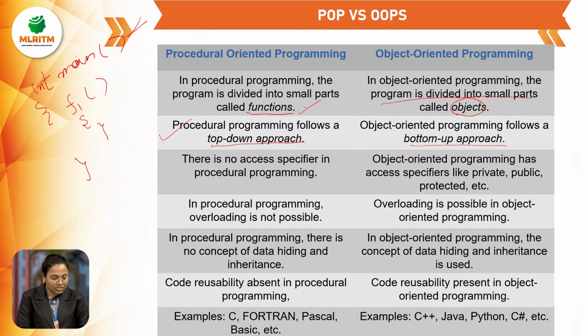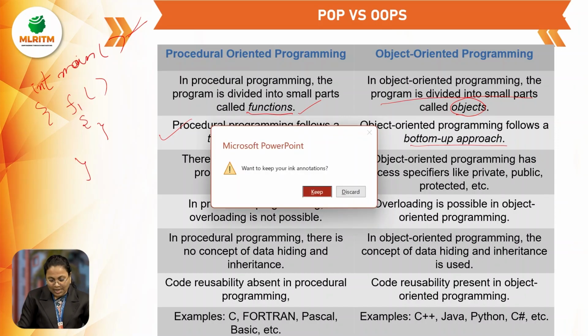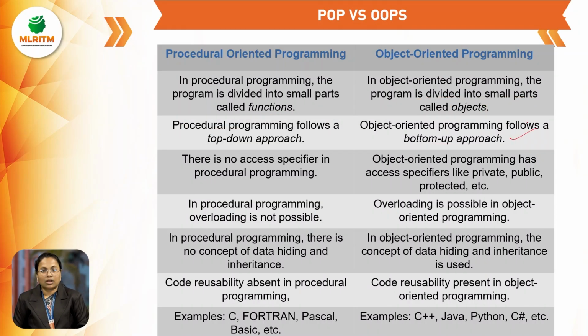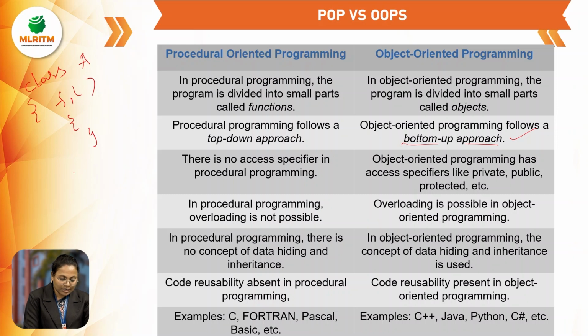But when you observe an object-oriented programming language, the program follows the bottom-up approach. So what is the bottom-up approach? How can we write a program in an object-oriented programming language? First, we start with a class. Let's say the class name is A. Inside the class, we'll write some functions and declare some variables. After that, we'll write a main method, that is public static void main.